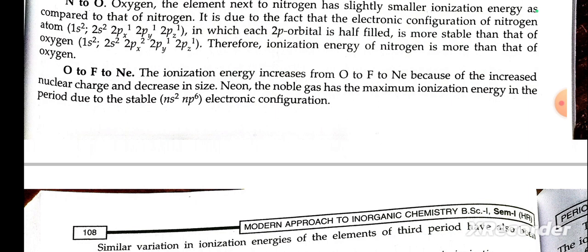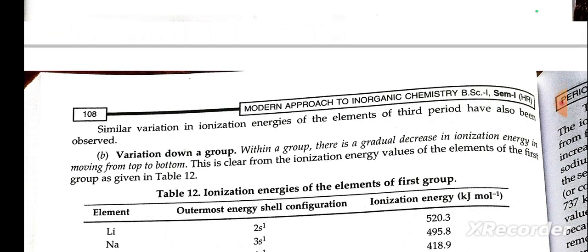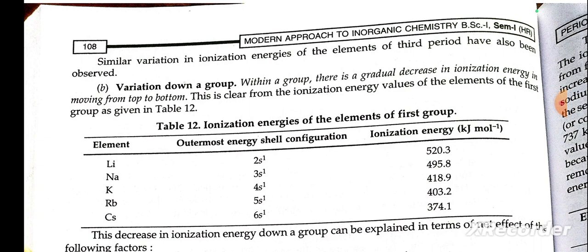Oxygen to fluorine to neon: the ionization energy increases from oxygen to fluorine to neon because of the increase in nuclear charge and decrease in size. Neon, a noble gas, has the maximum ionization energy in the period due to its stable electronic configuration. Similarly, the variation in ionization energy of elements of the third period can be observed.